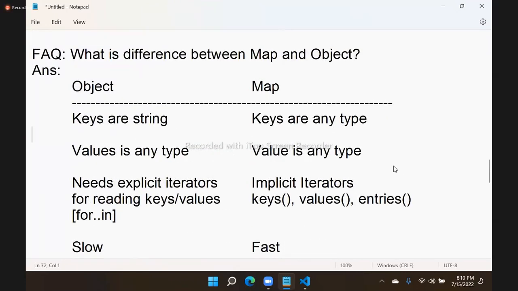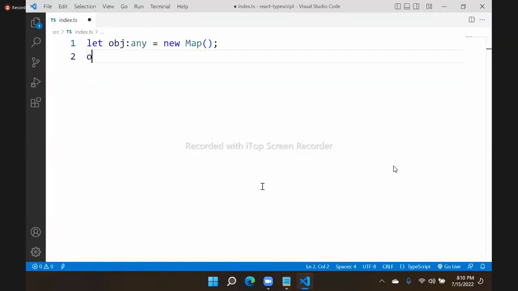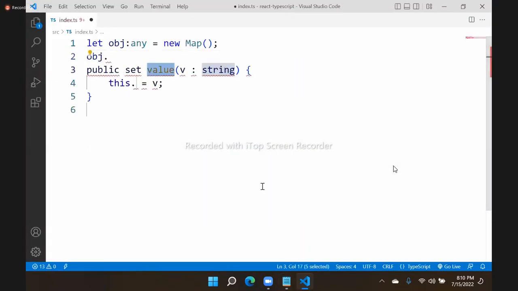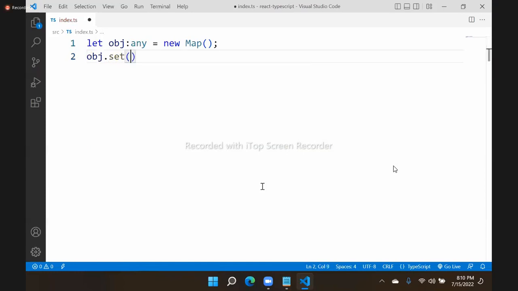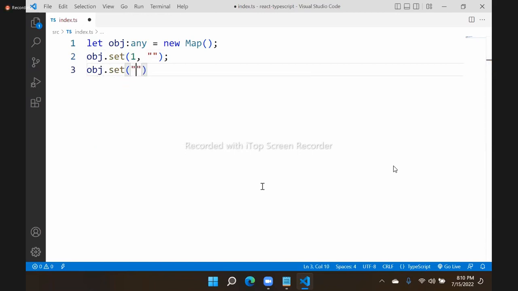Actually, what we do here is obj.set. We have a key and we put a value. Key can be a number type, or a string type.